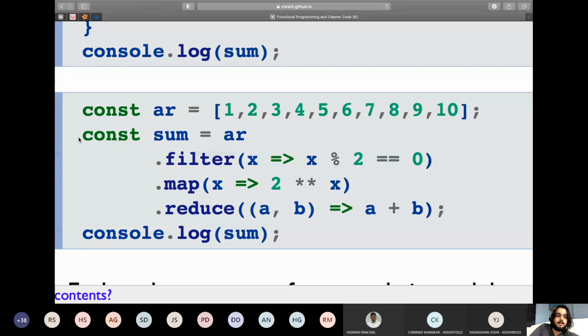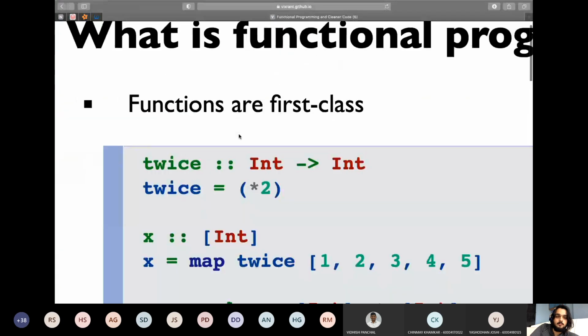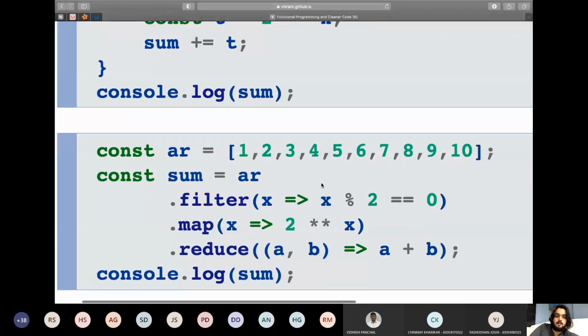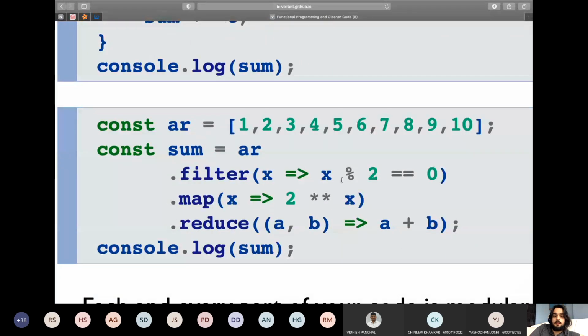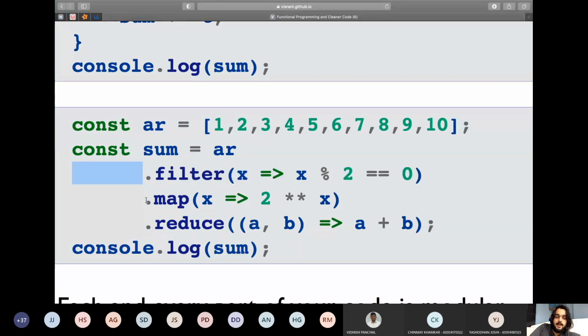Here I'm directly defining sum as array and filtering the array. This code does x modulus 2, that means all the even integers. So I'm filtering the array to get all the even integers. Then I'm mapping all the even integers to 2 raised to x. So 2 raised to 2, 2 raised to 4, 2 raised to 6.